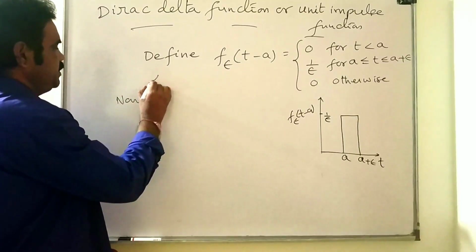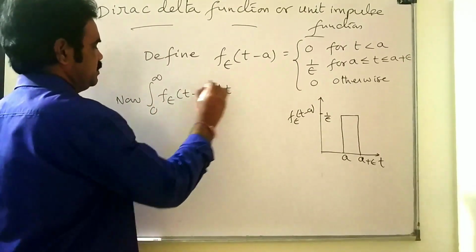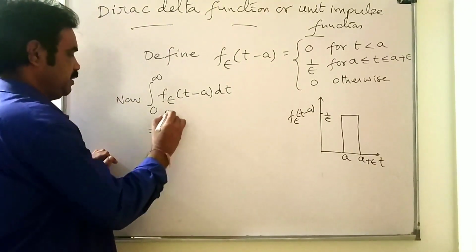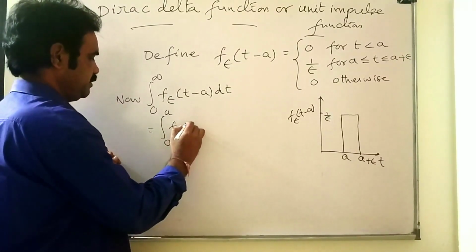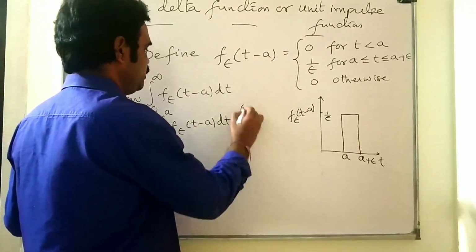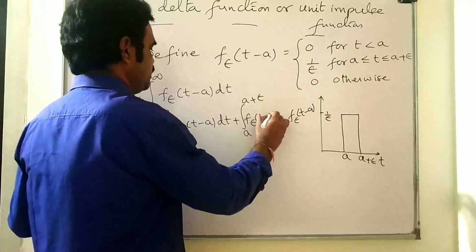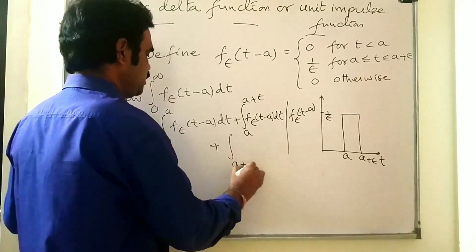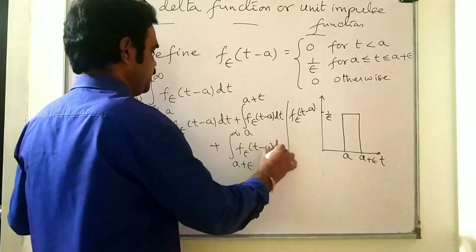integral 0 to infinity f epsilon of t minus a dt is equal to integral 0 to a f epsilon of t minus a dt plus integral a to a plus epsilon f epsilon of t minus a dt plus integral a plus epsilon to infinity f epsilon of t minus a dt.